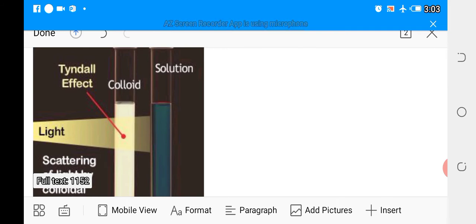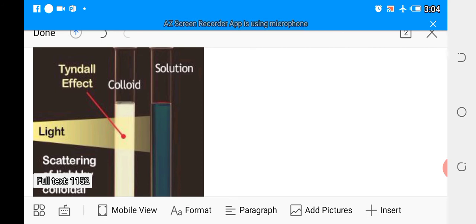So therefore, colloidal solutions cannot reflect light. What do they do? They scatter the light rays that are shone on them. Hence, the Tyndall effect is witnessed. So that is why we say that colloidal solutions exhibit the Tyndall effect by simply scattering the light that is focused on them.